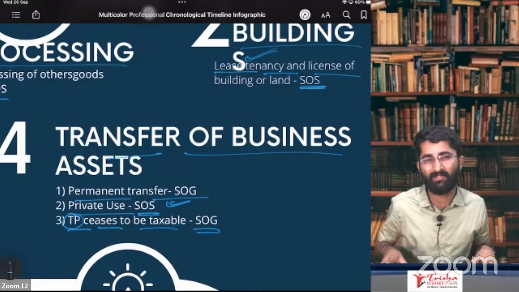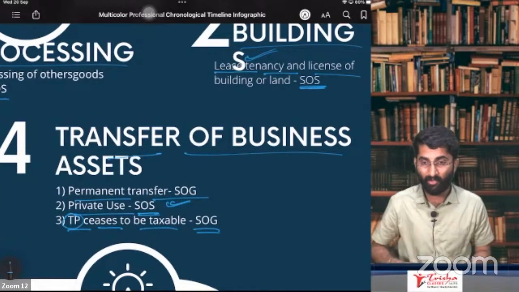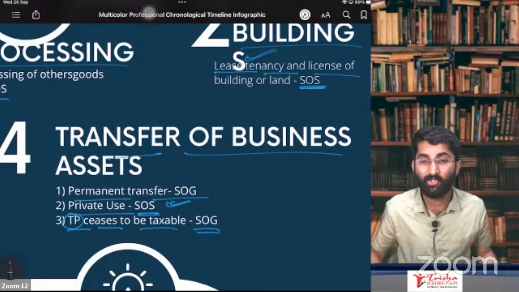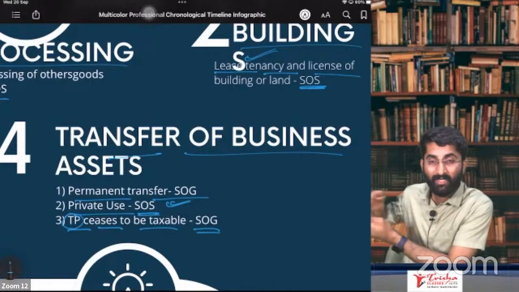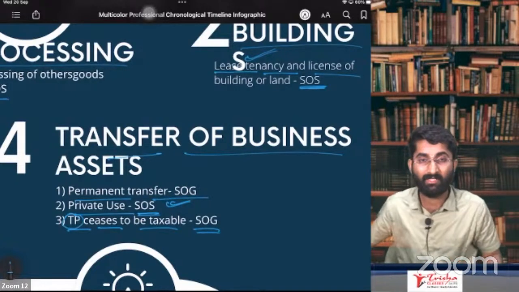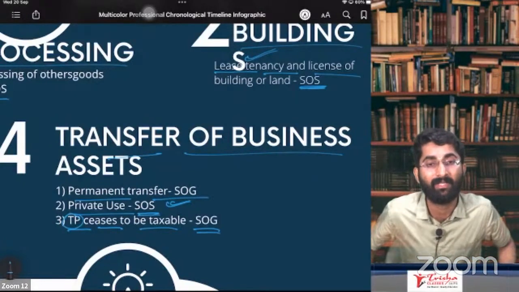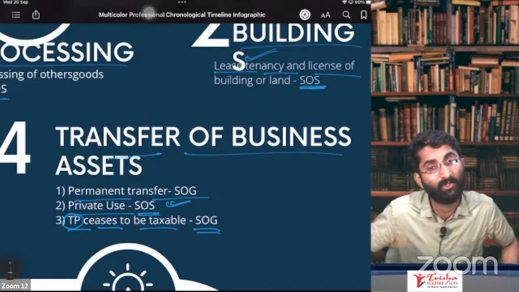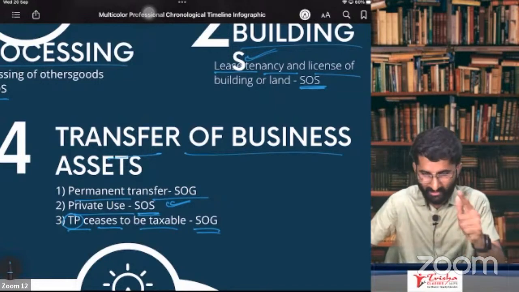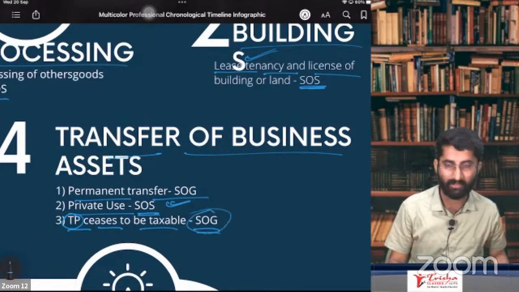I am just stopping my business, sir. Because when you stop your business, you become the consumer of the goods which are there in your godown. If you stop your business, from tomorrow onwards you are not a registered person. In that case, you are the consumer for those goods. For those goods, that will be deemed to be supply. So this is supply of goods.